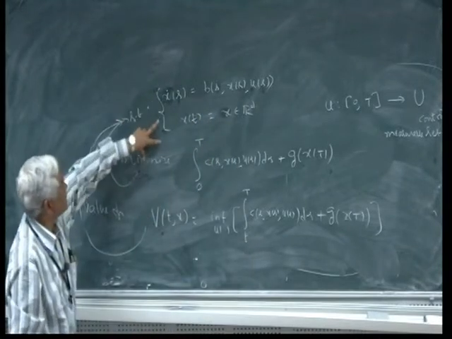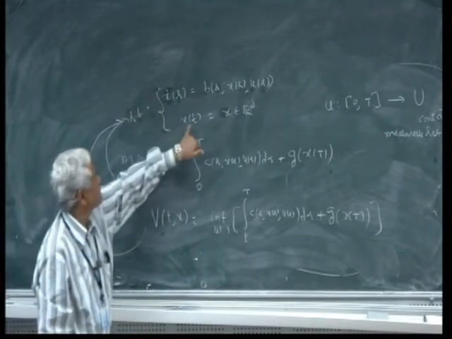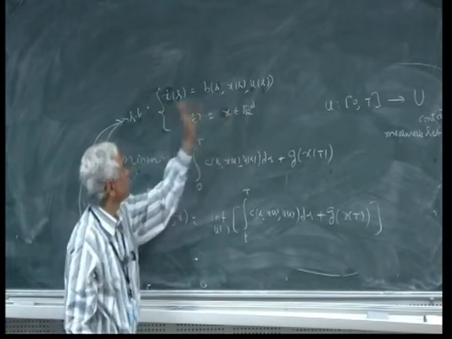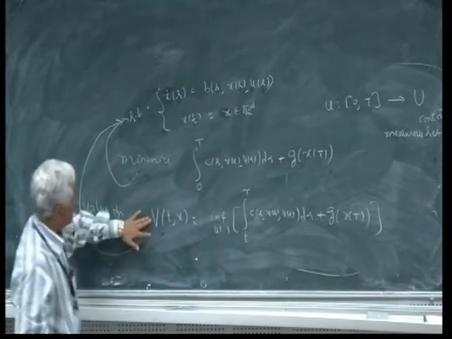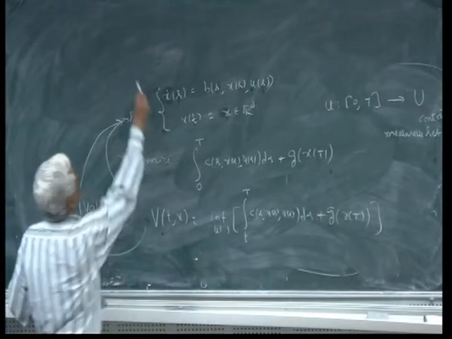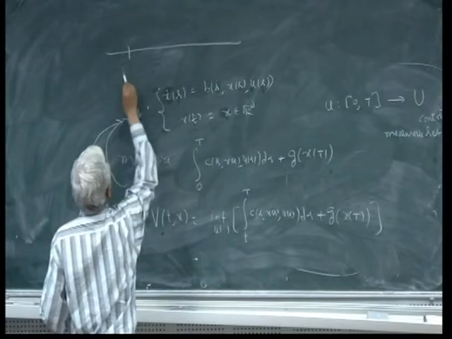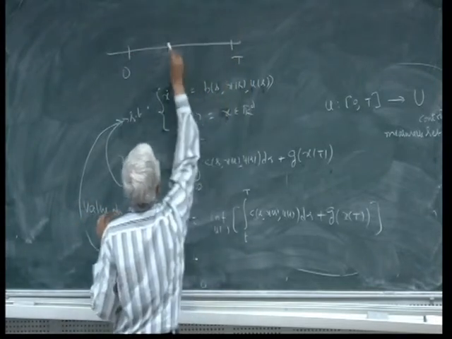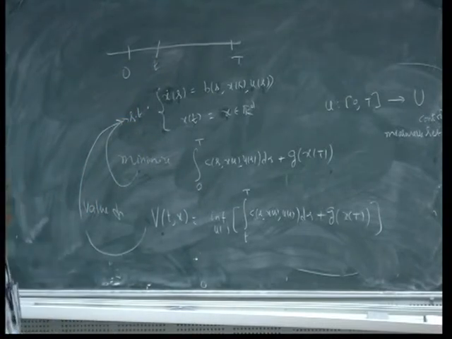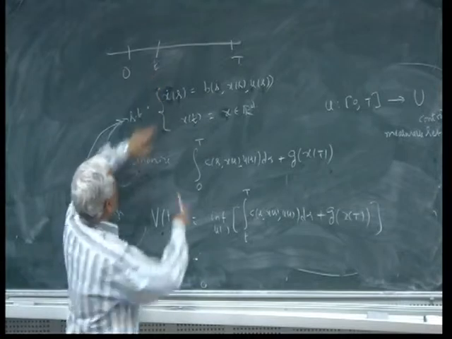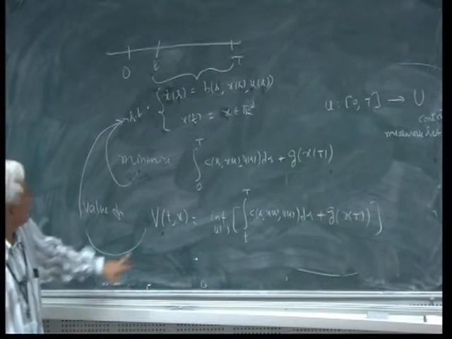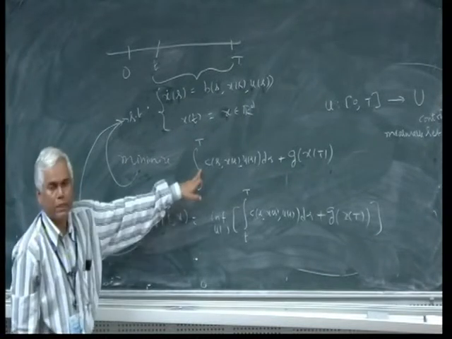So if the controlled dynamical system starts at time t, and at time t the state is x, and this is the differential equation, then this is what I call V of t, x, the value function. If the total horizon that we have is 0 to capital T, then I am starting from some t, which can also be equal to 0. So this is called the minimum cost to go from little t to capital T. In particular, V of 0, x will be this quantity.